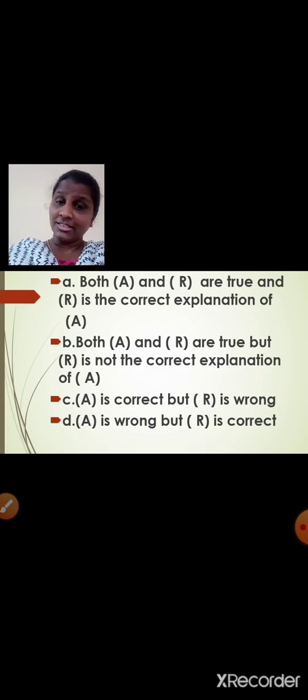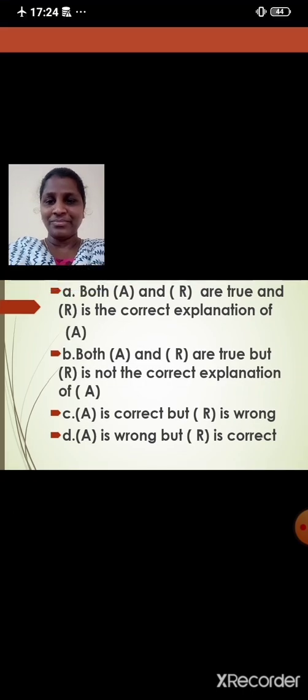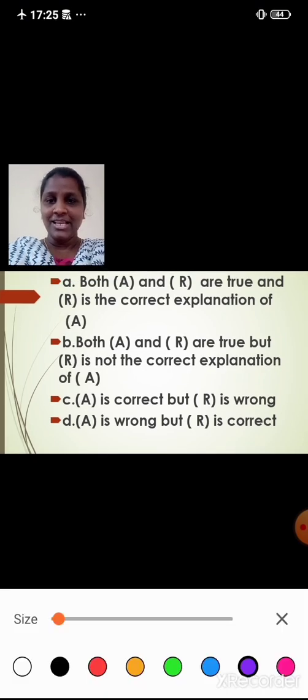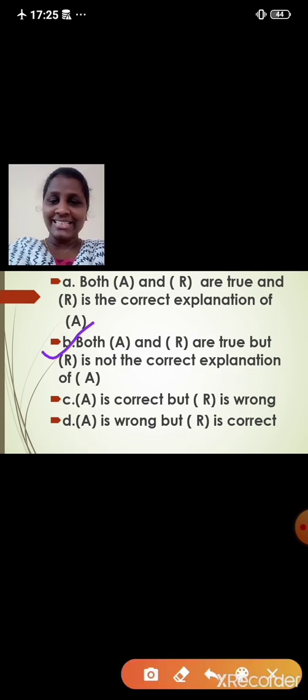Option D. Assertion is wrong but reason is correct. Yes, students, which one will you click? Which is the correct option? Yes, the B one. Both A, that is assertion, and reason are true, but reason is not the correct explanation of assertion. So the correct option is B. I hope it is clear.